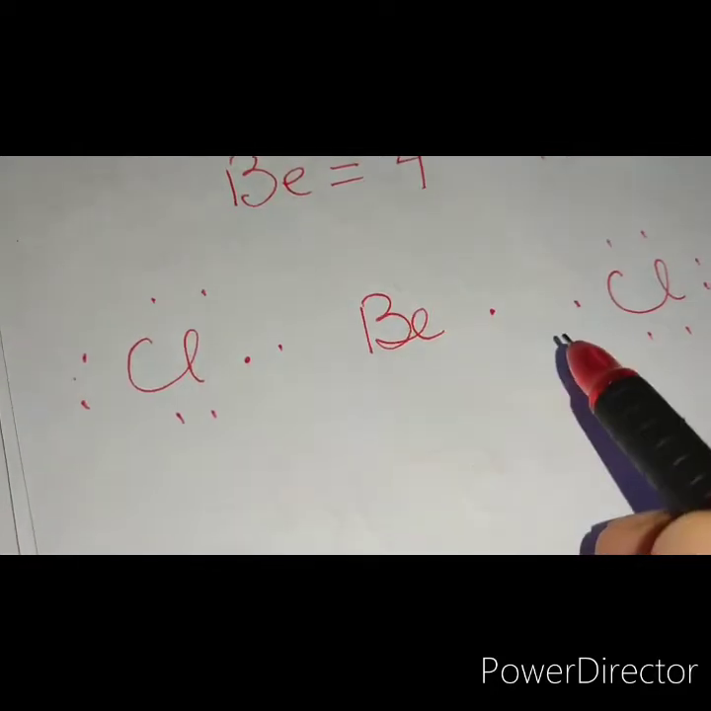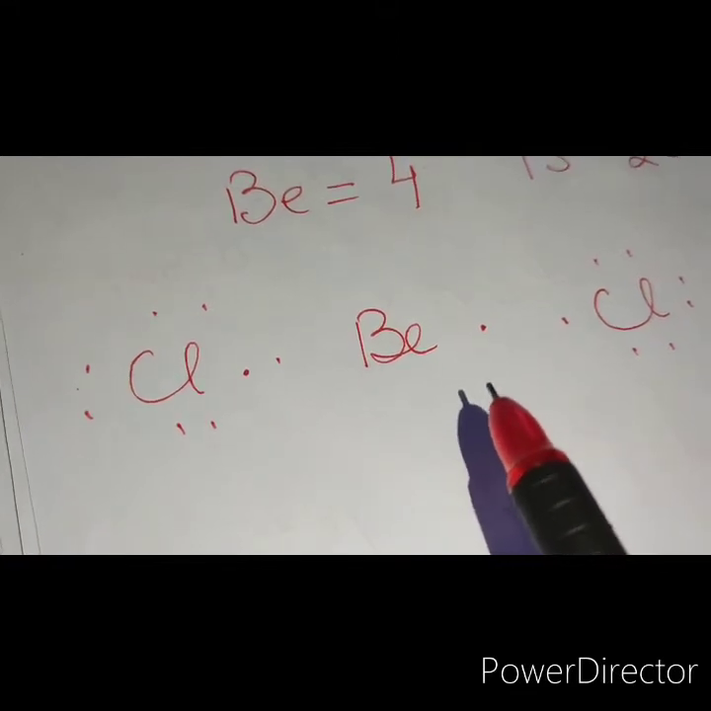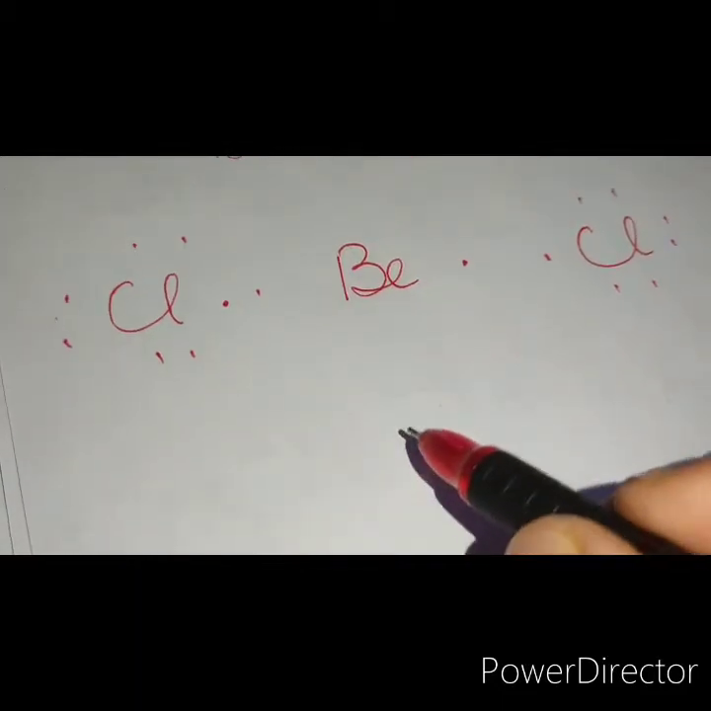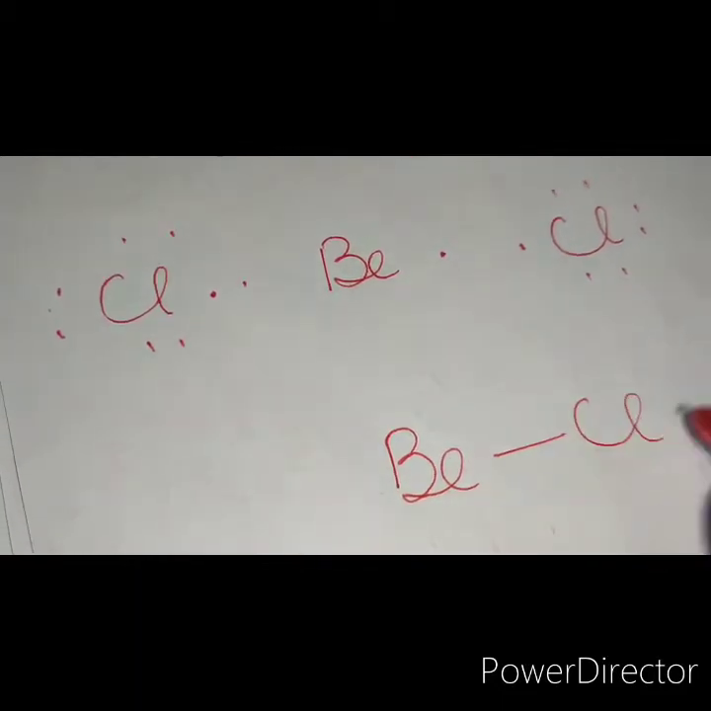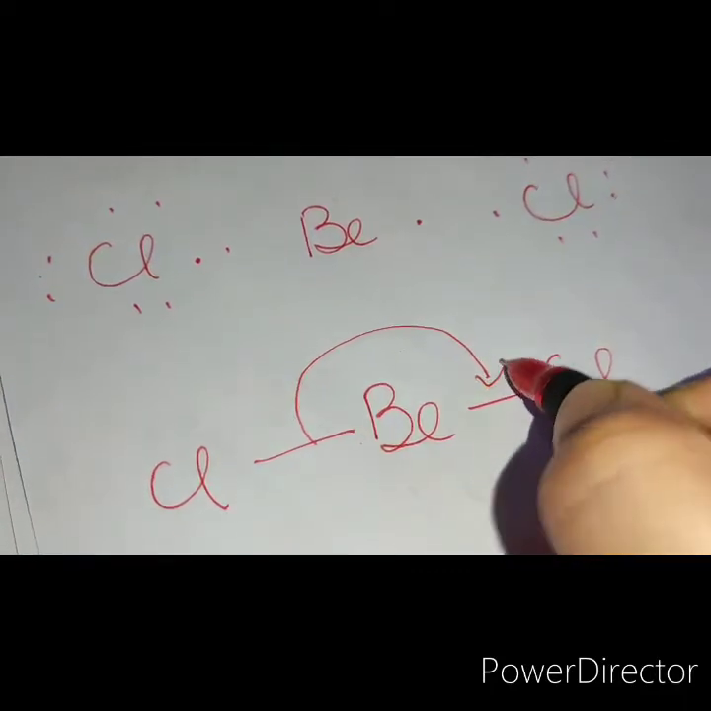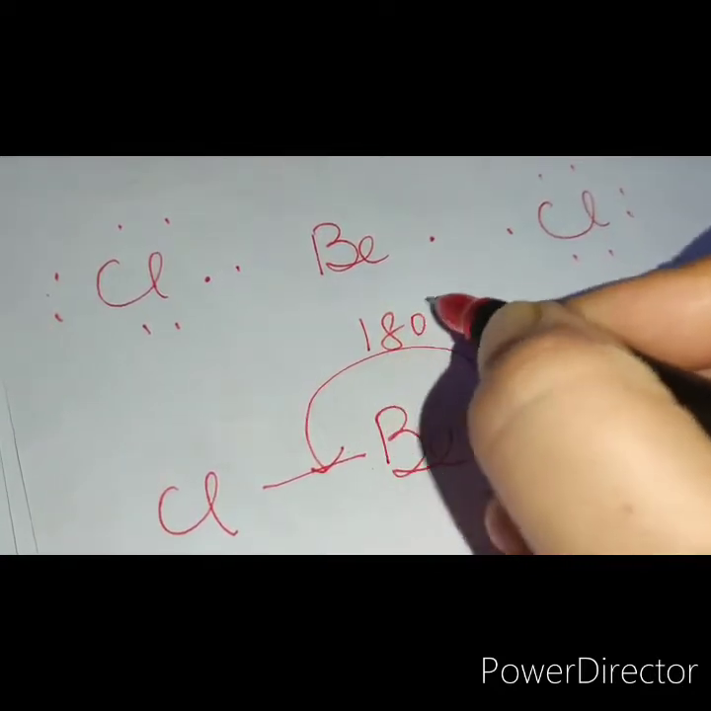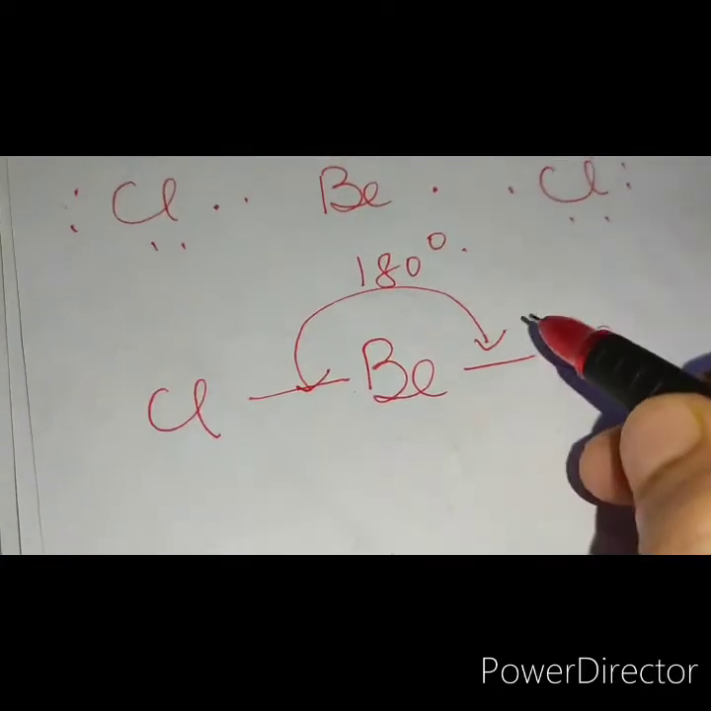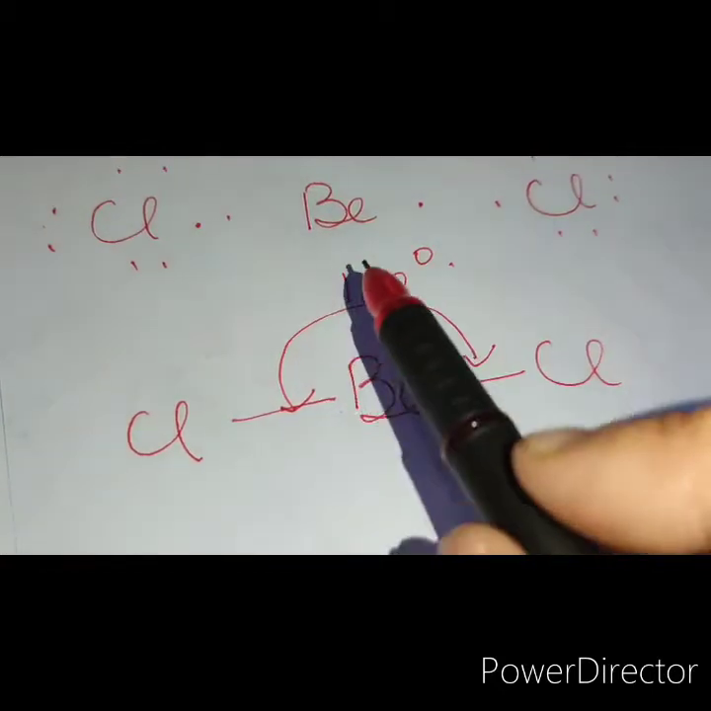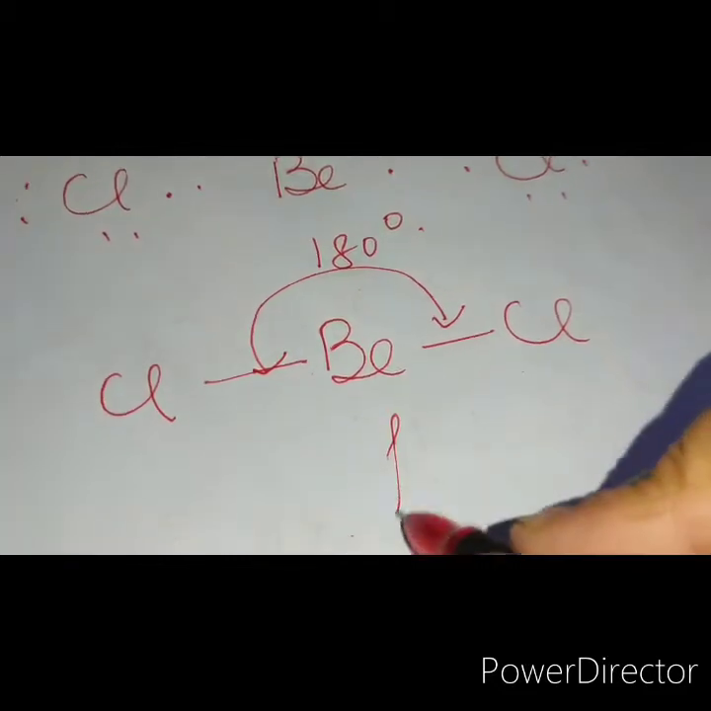These electron pairs try to stay as far apart as possible in order to minimize repulsion, so they adopt a linear geometry, and the angle is 180 degrees. We know that repulsion is weakest at 180 degrees. So when there are 2 electron pairs around the central atom, the geometry adopted is linear.